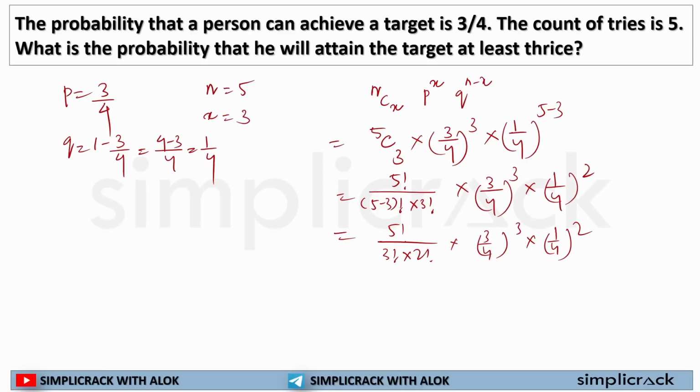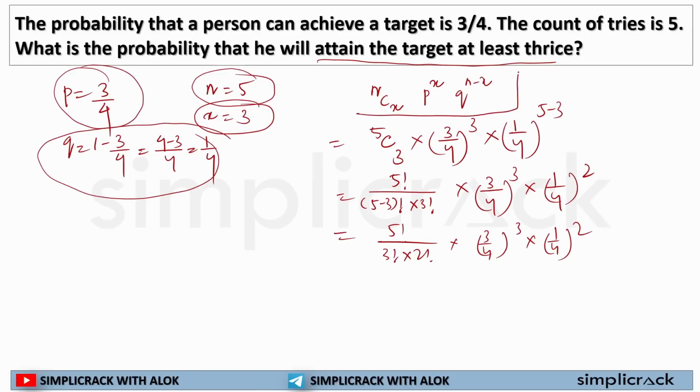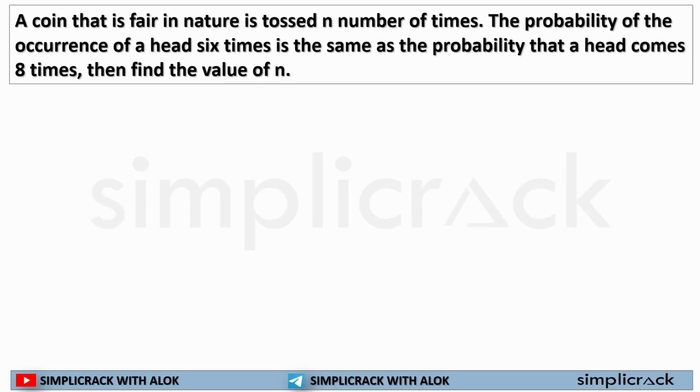You need to understand what is being asked. He will attain the target at least thrice, means the successful attempts will be this. The total attempts will be this. Probability of success is this. Probability of failure is this. Just simply use this formula and you will get your answer. Okay. Now, here, a coin that is fair in nature is tossed n number of times.